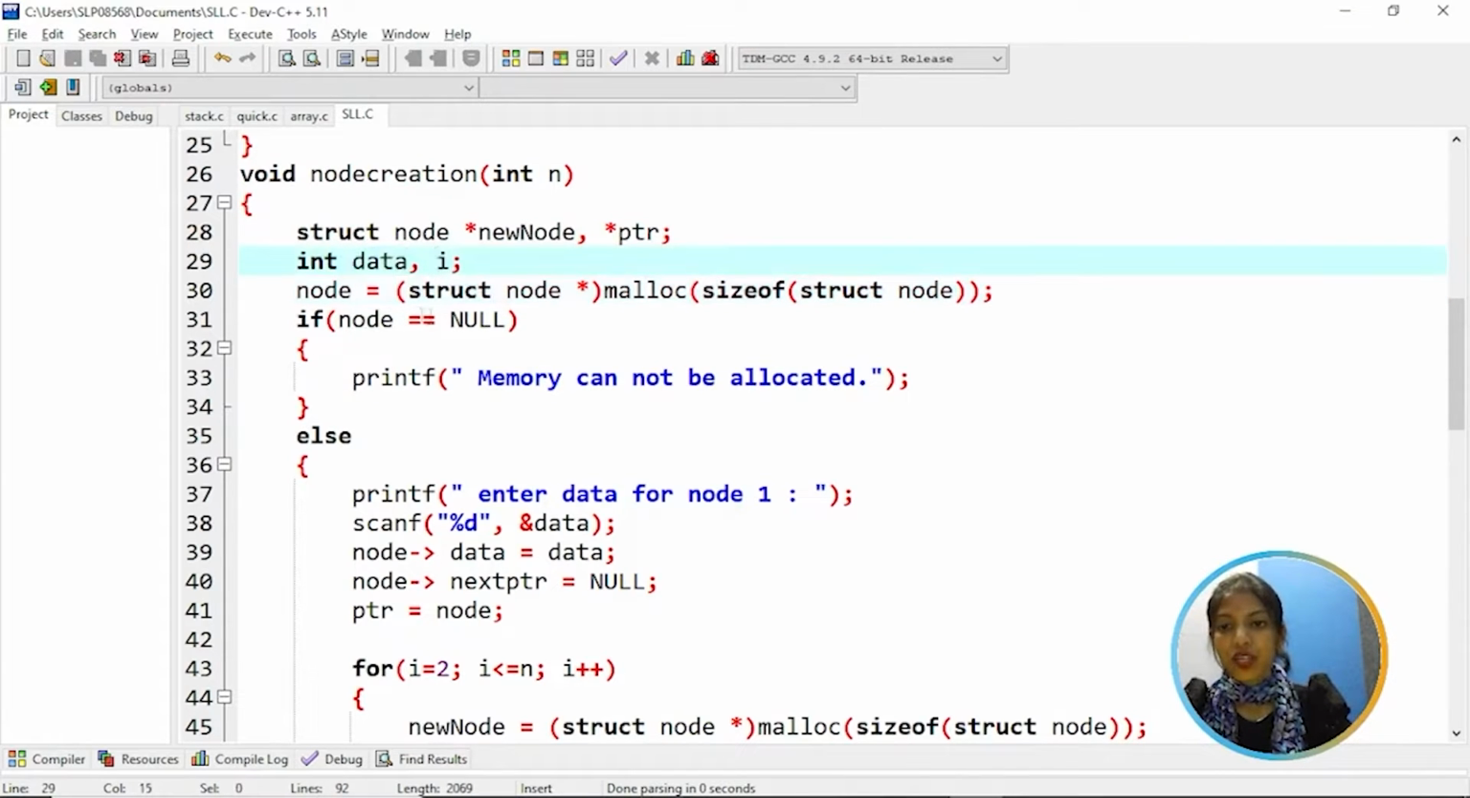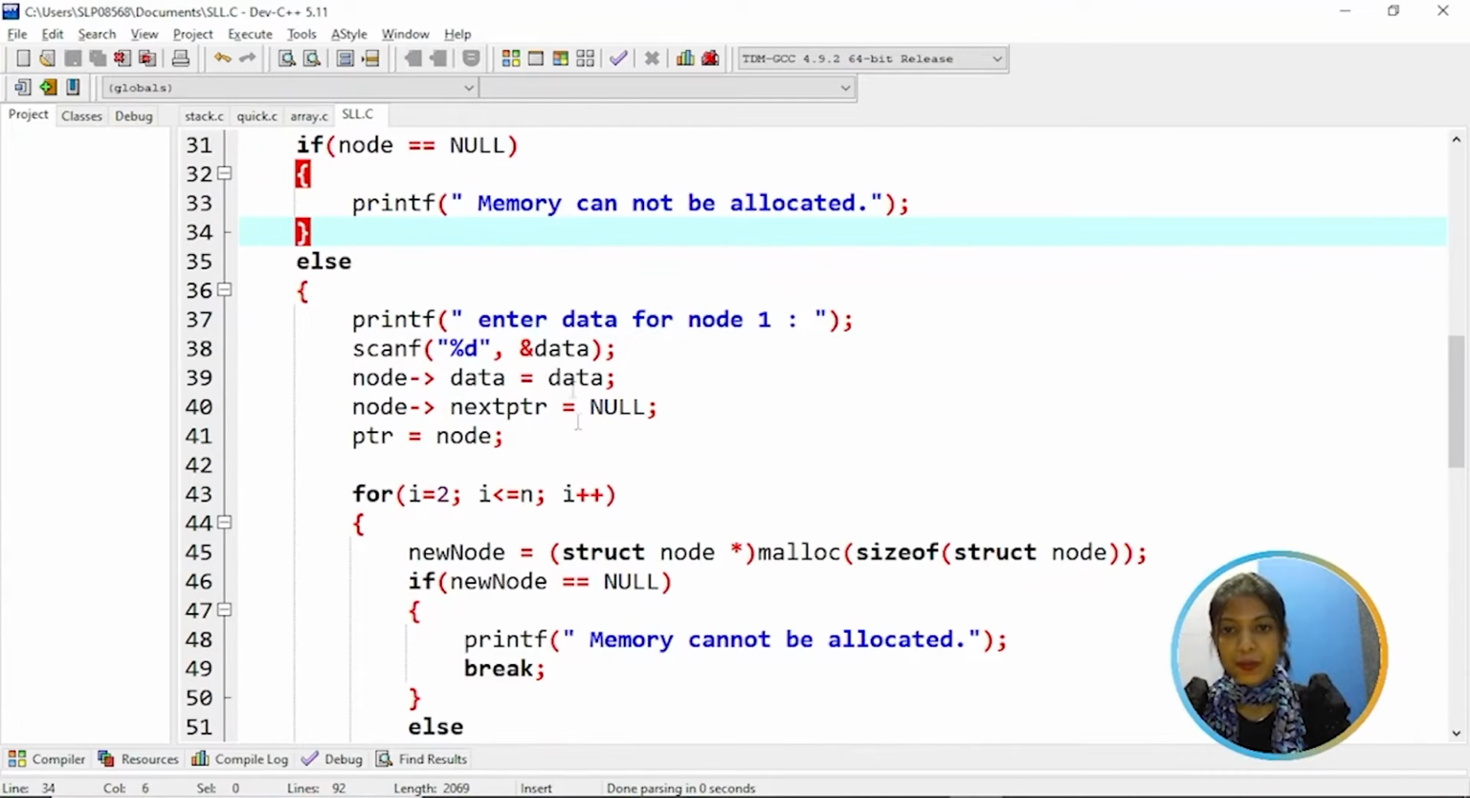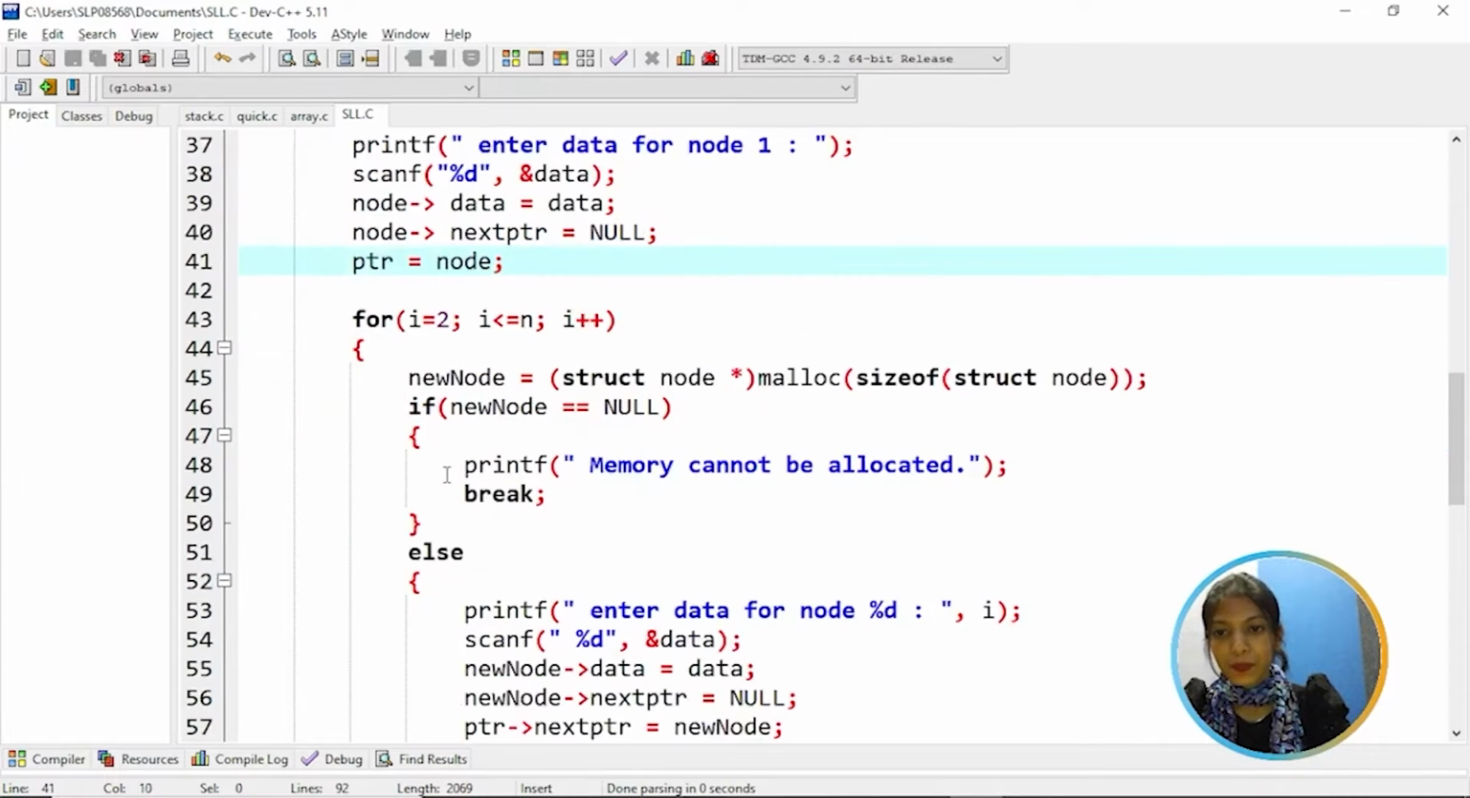It first checks if node is equal to null, then memory cannot be allocated. Else, enter the data for the node 1. So it takes the data. The data is assigned to the node's data part and initially the node's next pointer is assigned to null. So the node is assigned to PTR.